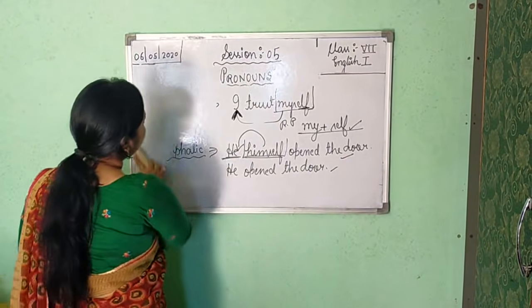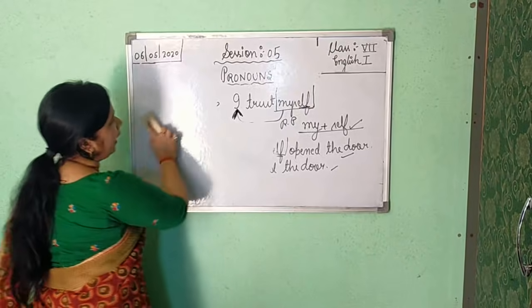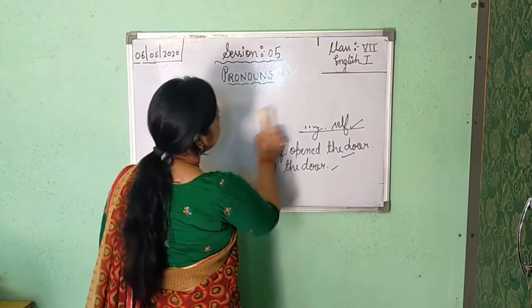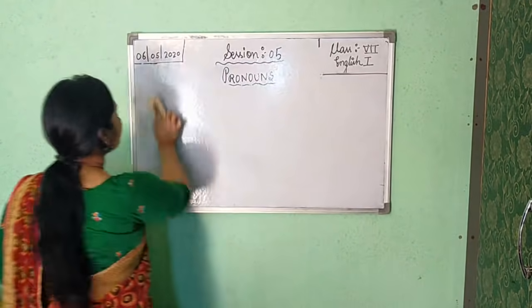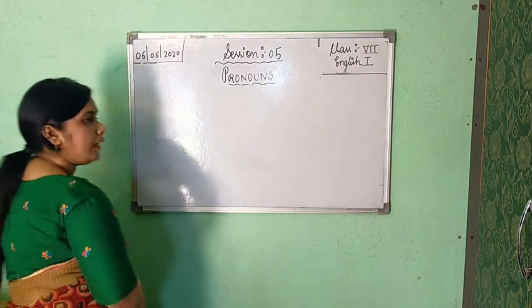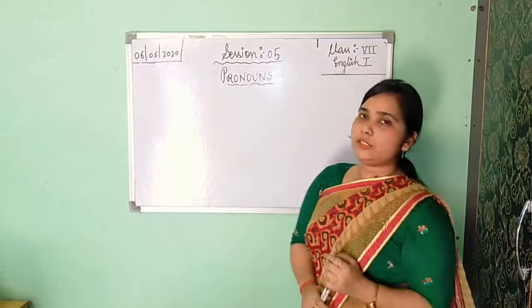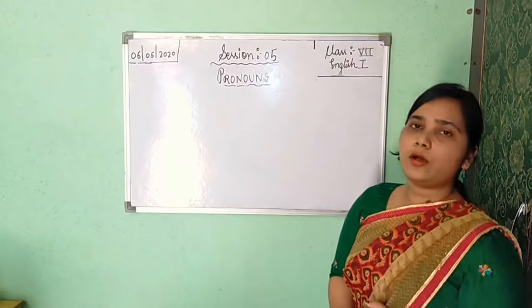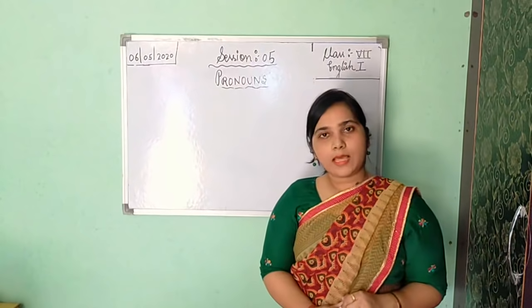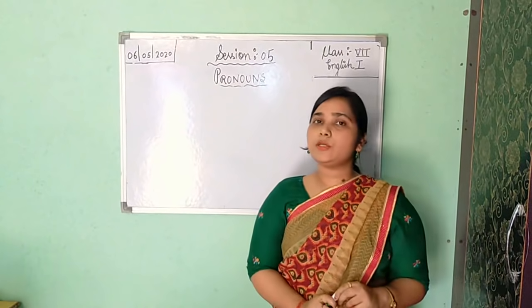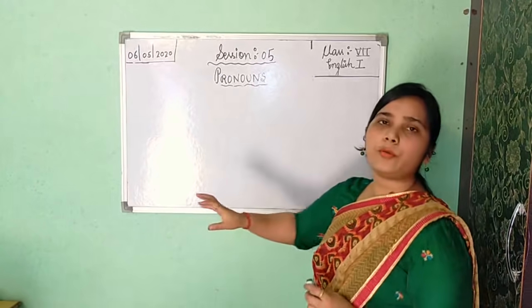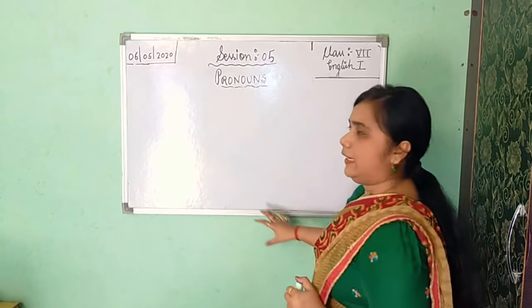Now about the rest of the 5 parts, I will teach you on Friday. Please learn the definition of pronoun, what is pronoun, along with an example, and after that please learn about the kinds of pronoun. I have written 8 kinds here.